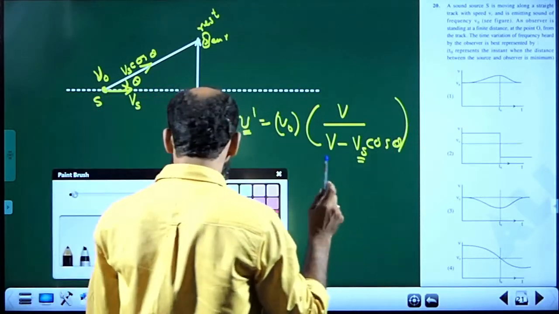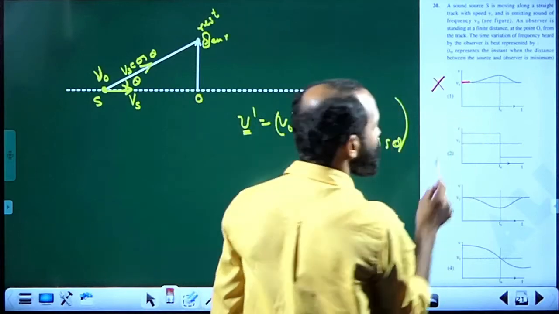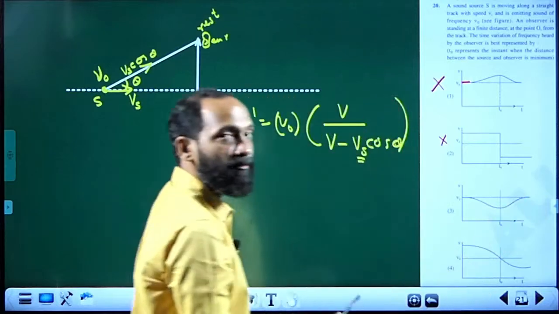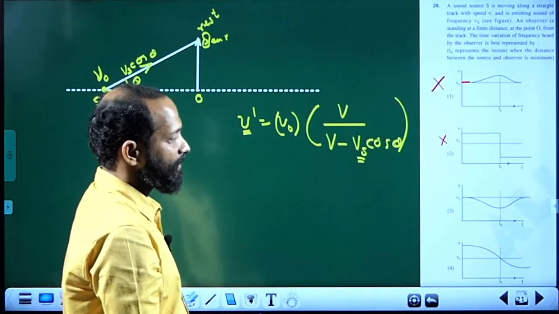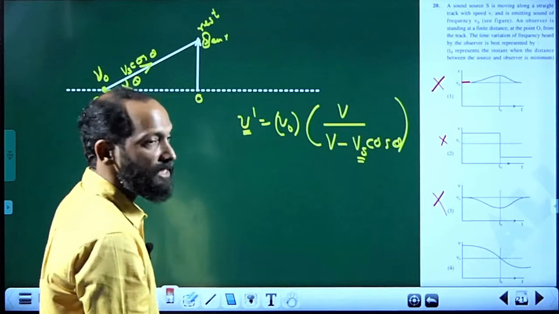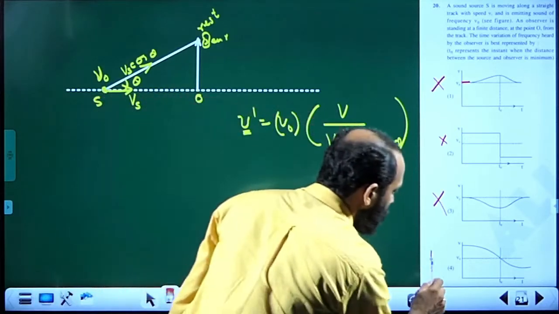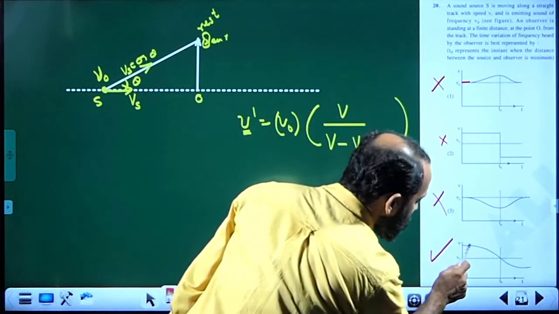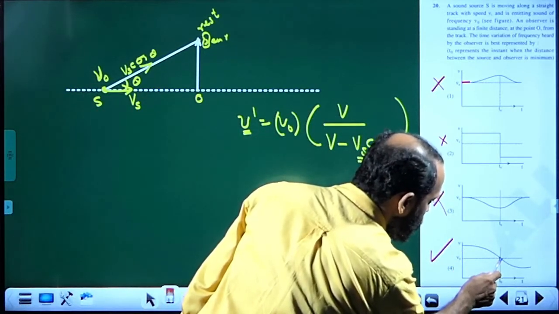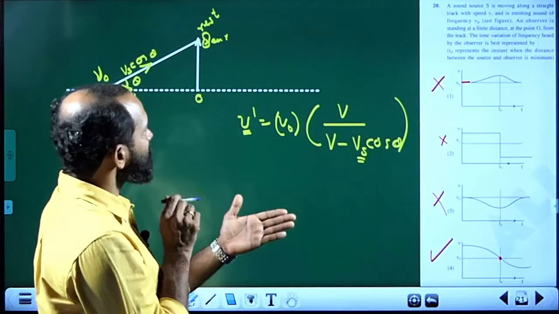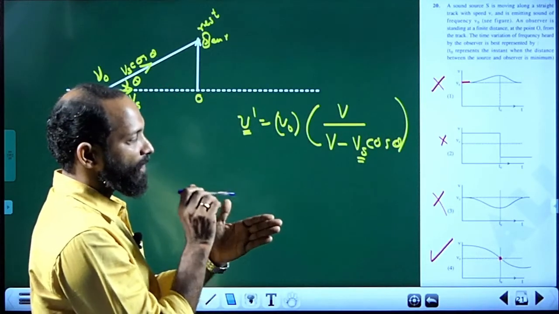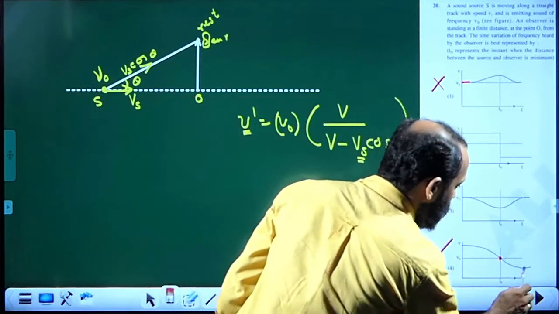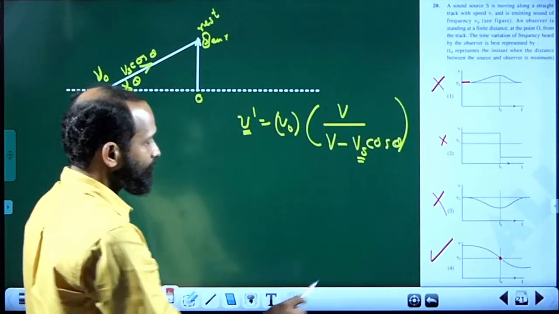So the first option cannot be the correct answer because the initial frequency is nu 0 itself, and it cannot be the correct answer because the changes are not abrupt, step changes are not there. Now this also cannot be there because the initial frequency is nu 0. Then this is the only possibility. Fourth one is the correct answer. And this frequency decreases and it becomes the same when it just passes by, only for that moment it listens to the same frequency of the source. After that again it goes like this. So the correct answer is the fourth option.